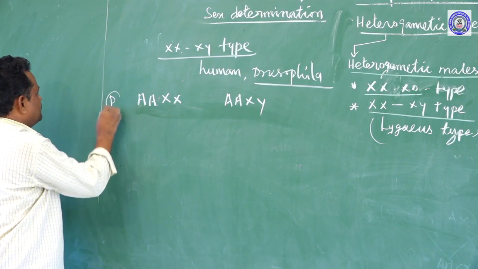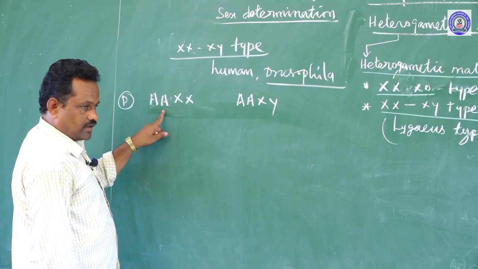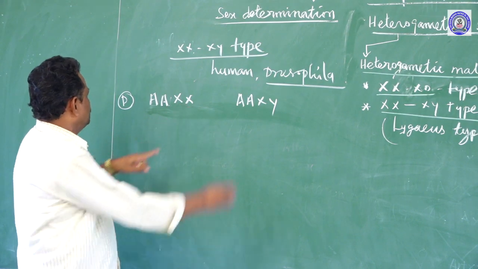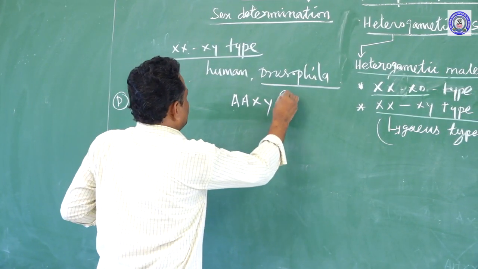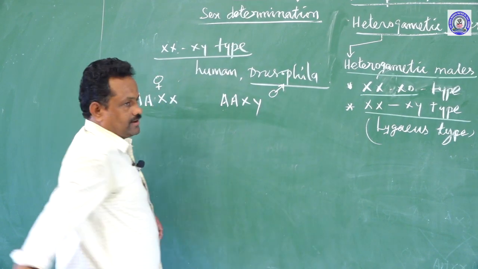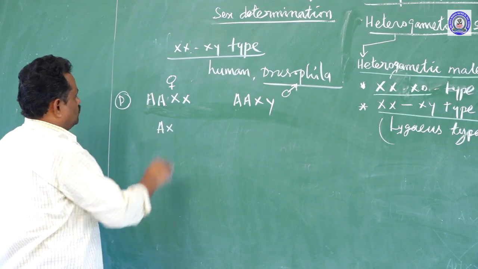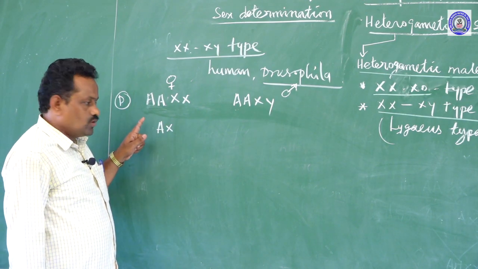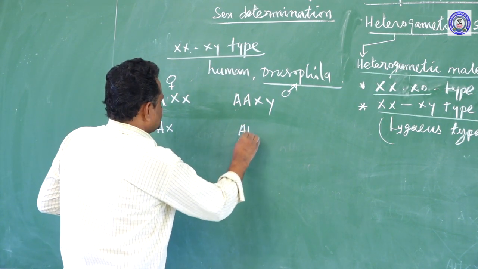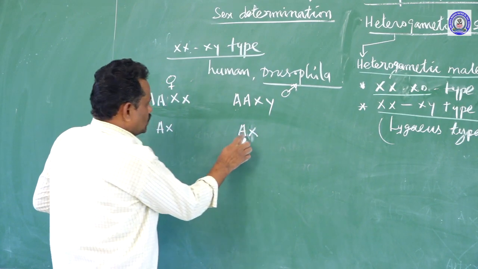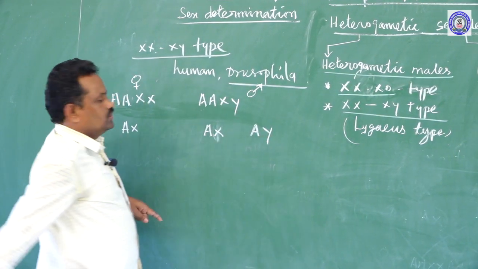So the parental organisms in diploid condition have two sets of autosomes and XX chromosomes in the case of female, and two sets of autosomes and X and Y chromosomes in the case of male. Again, during gamete formation, here one set of autosomes plus one X chromosome. So females are called homogametic females or homogametic individuals, and males are called heterogametic individuals. One type of gamete has the X chromosome, another gamete has the Y chromosome.